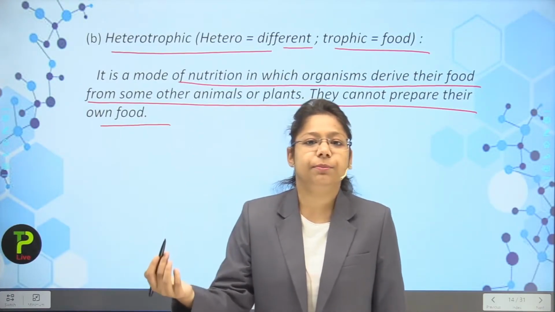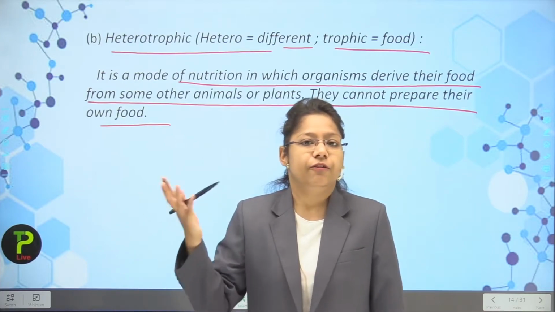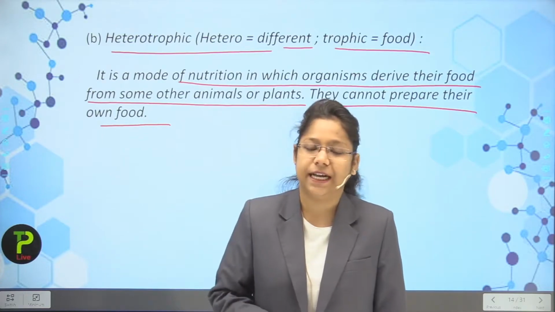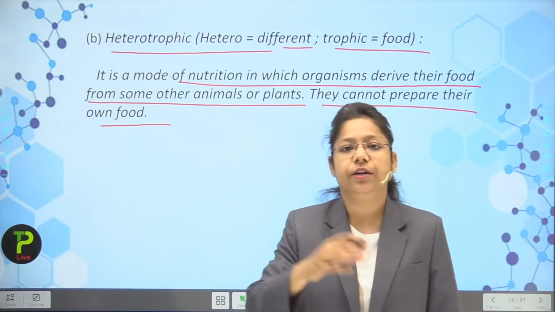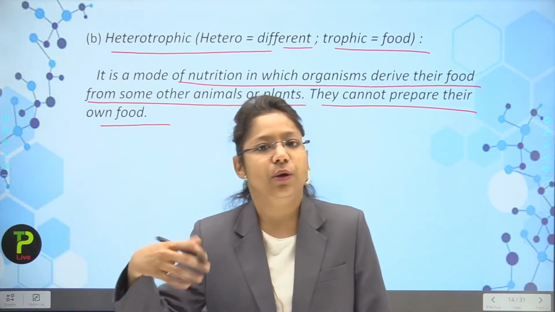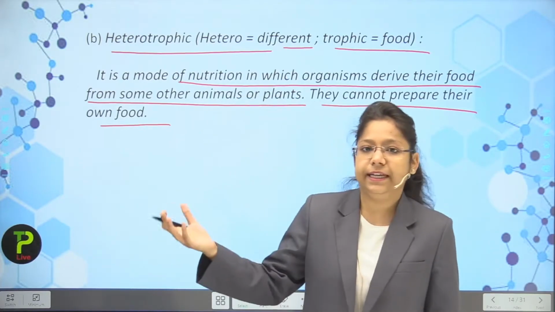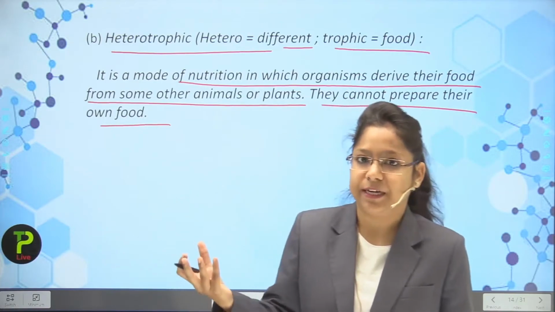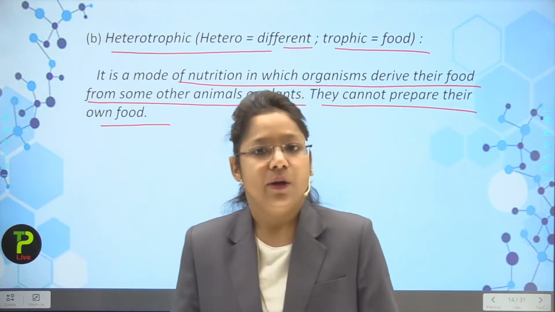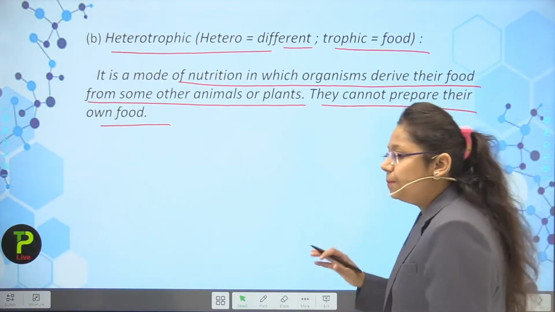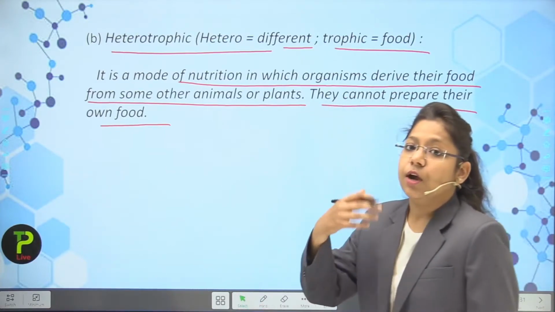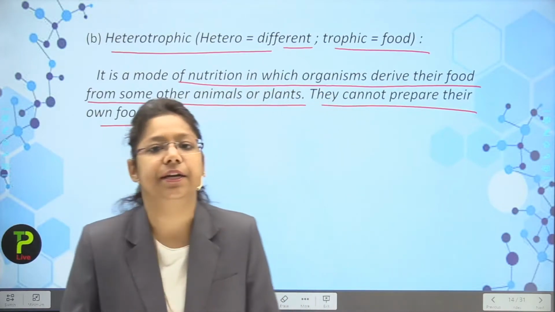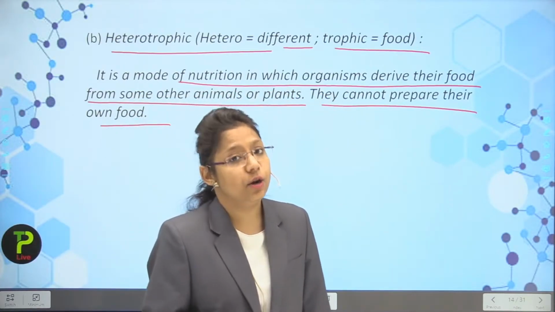Human beings eat the food which is produced by the autotrophs, that is plants. Now we talk about the animals also. Animals usually eat plants, but they are carnivorous also, dependent upon non-veg material also. So the heterotrophic mode of nutrition is the dependent nutrition on another organism.